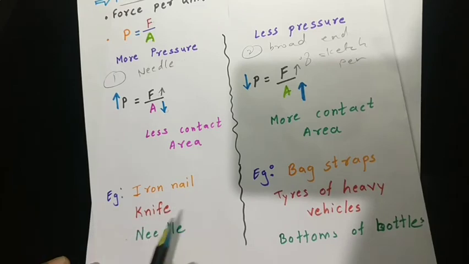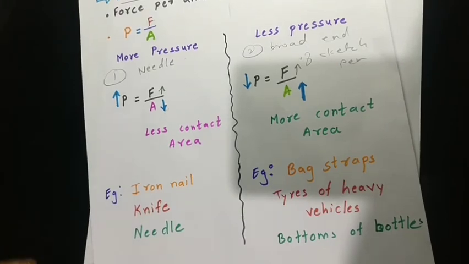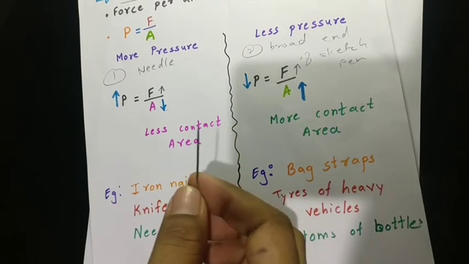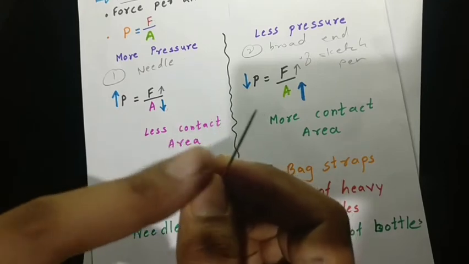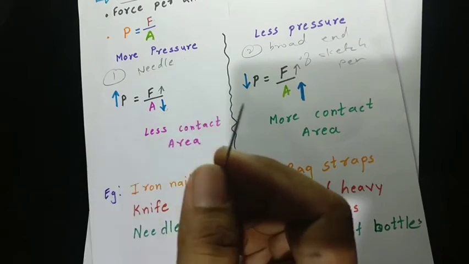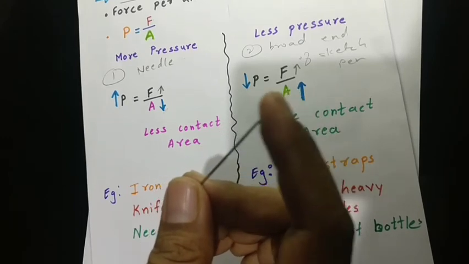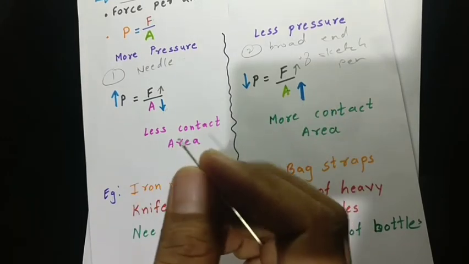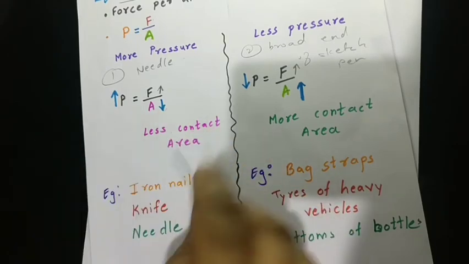In the same way, a needle is used to stitch clothes, right? So in that case also, as I have shown you, the needle has two sides. One side, as you can see, is very pointed, and this is the side we always use to stitch any cloth. Why? Because the contact area is less, and with less contact area, more pressure is created, so you need to apply less force and you can easily stitch the clothes.